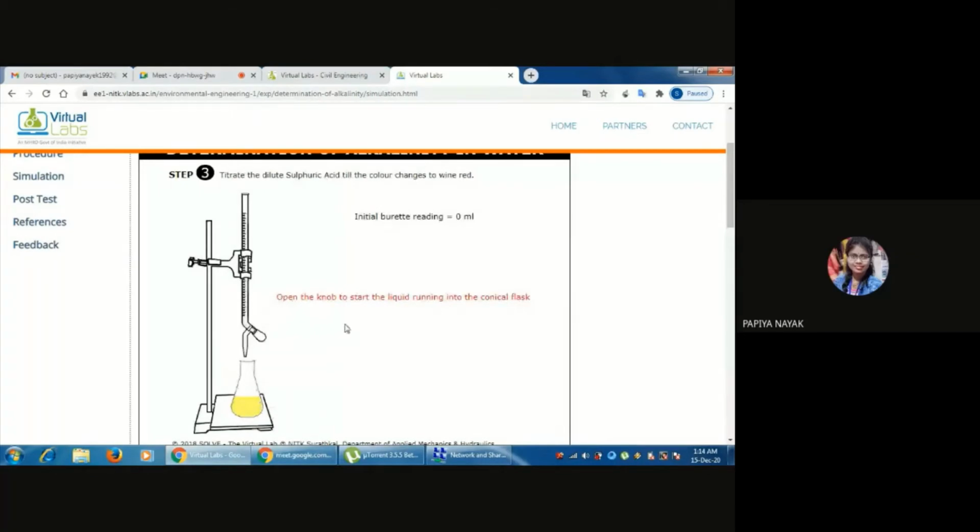Now titrate with dilute sulfuric acid till the color changes to wine red. This is the burette which is filled with sulfuric acid, and this is the conical flask which is filled with sodium carbonate and methyl orange indicator. This is the total setup of titration. Before starting the titration, we take the reading called the initial burette reading. So the initial burette reading is 0 ml. Now we open the knob and allow the solution to titrate in the conical flask. We will continue this process until the color changes to wine red.